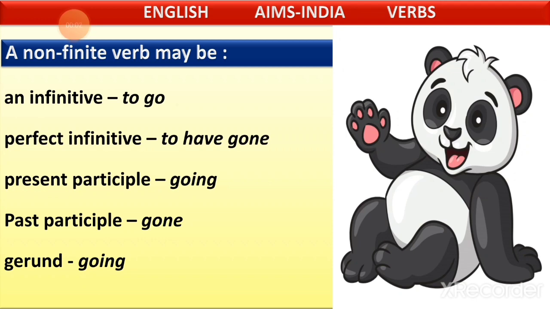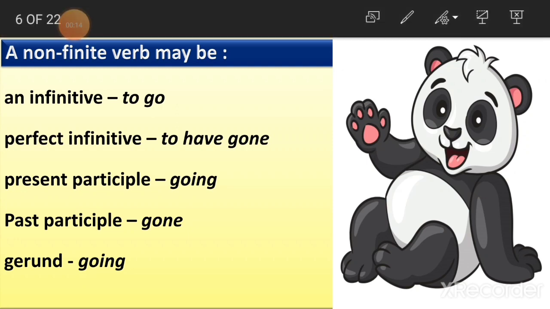Yes, children, a non-finite verb may be an infinitive, to go, perfect infinitive is to have gone, present participle going, past participle gone, gerund going. So here if you observe, go is our verb, children. So this verb is going to change like this.